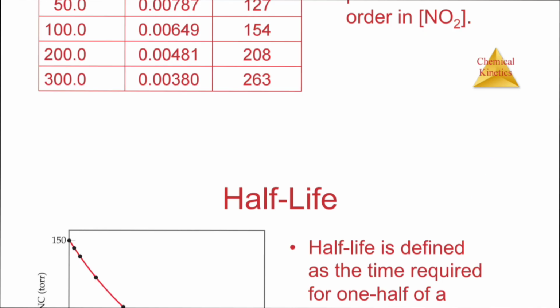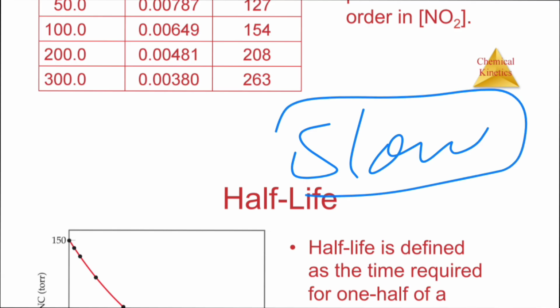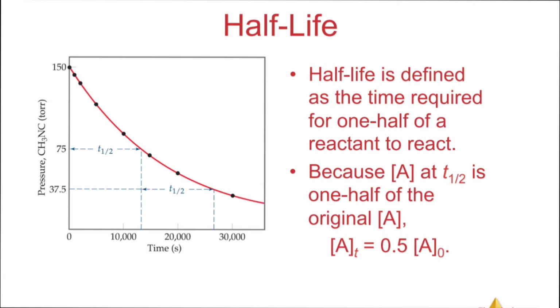Remember one thing: if we have a reaction in multiple steps, not a single step, like 2 steps or 3 steps, the order will be calculated according to the slow step of the reaction. So what is our point? The slow step is our rate determining step. Half-life is defined as the time required for half of the reactant to be reacted.